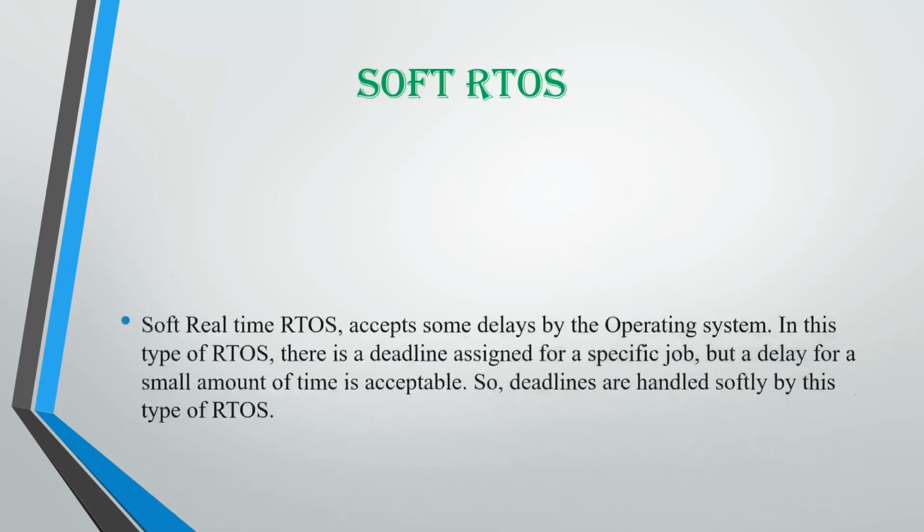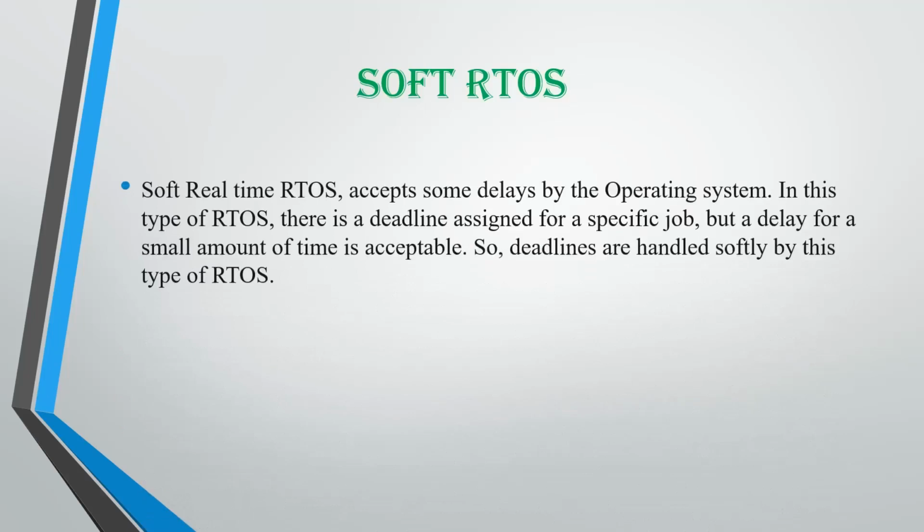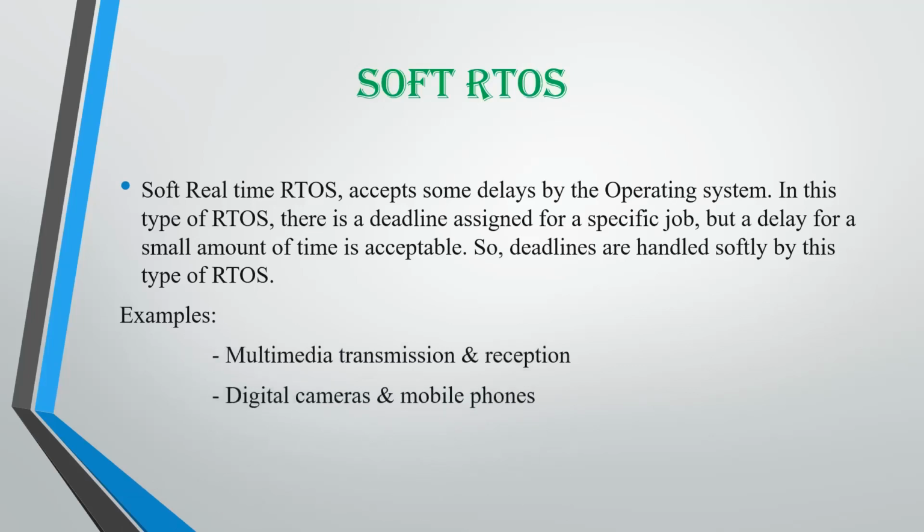So soft RTOS. Soft real-time RTOS accepts some delays by the operating system. In this type of RTOS, there is a deadline assigned for a specific job, but a delay in a small amount of time is acceptable. So the deadlines are handled softly. Examples are multimedia transmission, digital cameras, computer games, and web browsing. So in web browsing, what happens? Normally a URL is clicked, the corresponding web page is fetched and displayed within a couple of seconds on the average.